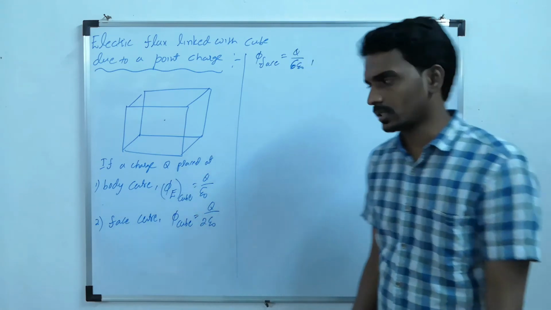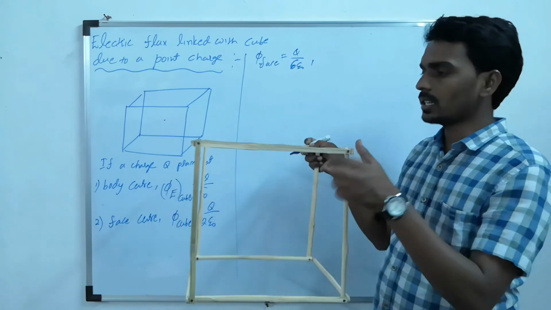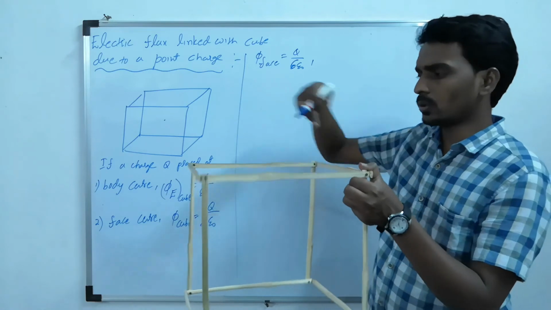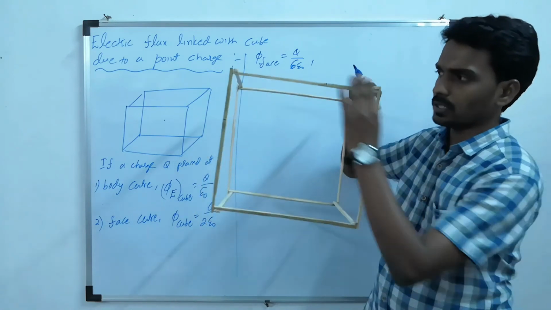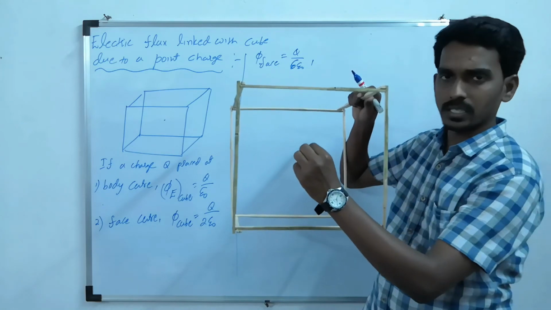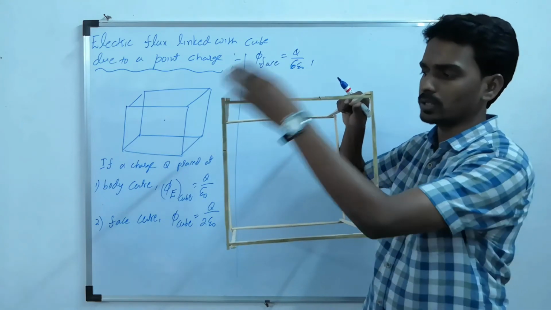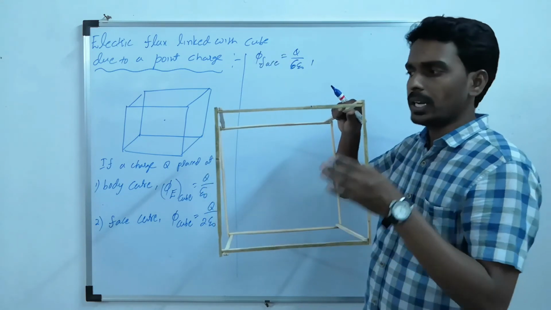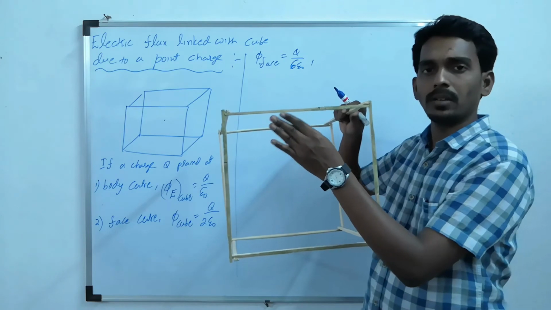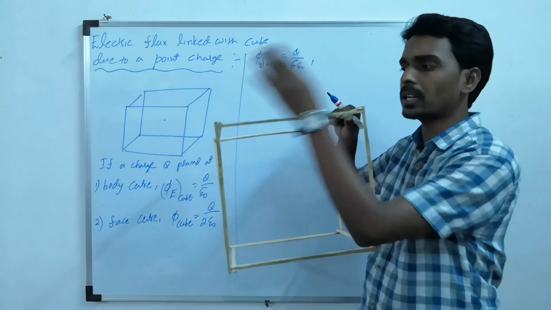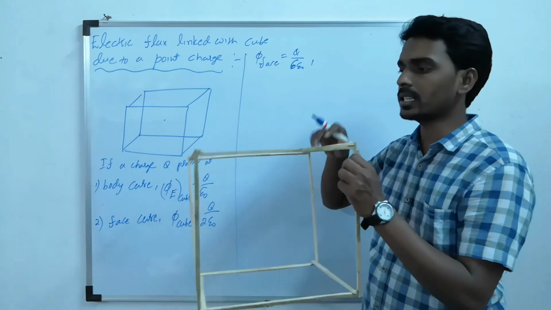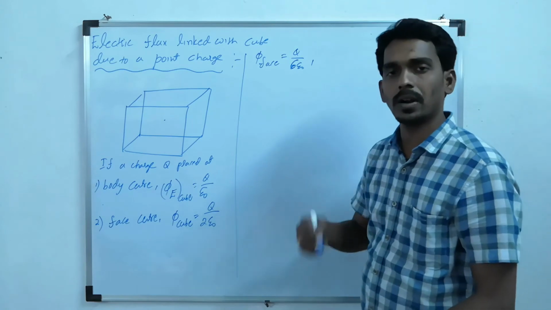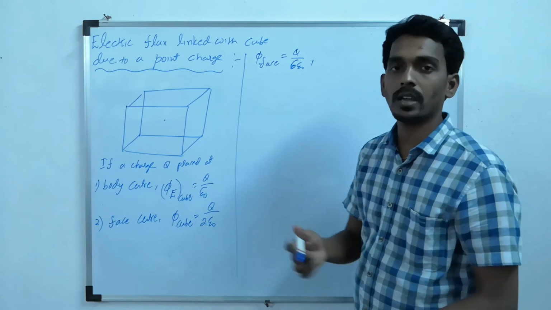In the second case, now the charge is at the face center. So the field lines are parallel to this face. Whatever face you are considering, if the charge is here, the field lines are parallel to this particular surface. Field is parallel to surface means the angle between field and area is 90. Then what is the flux for this one? 0. So flux is linked with the remaining 5 faces only. That's why the total flux is divided among the remaining 5 surfaces.